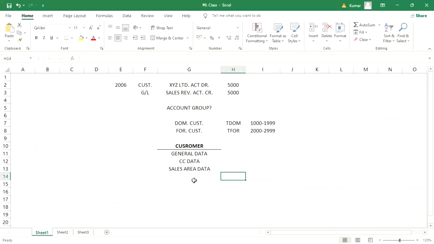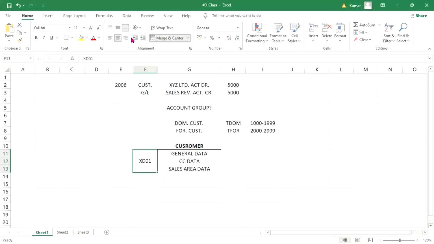Now, we are having two transaction codes. Okay. One is called for customer creation, that is called XD01.